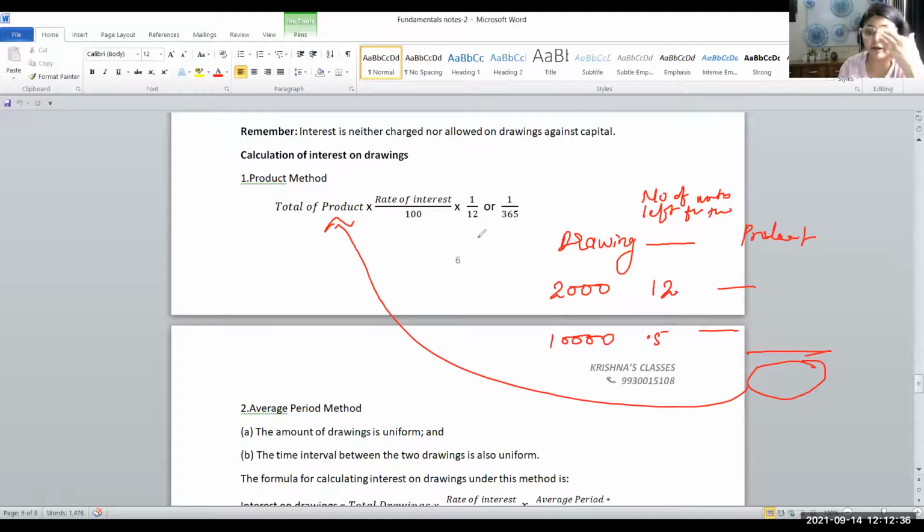Divide by 100 into 1 by 12 or 1 by 365. Normally in number of days it does not come. It comes in the whole number itself. Okay. So this is very, very simple.